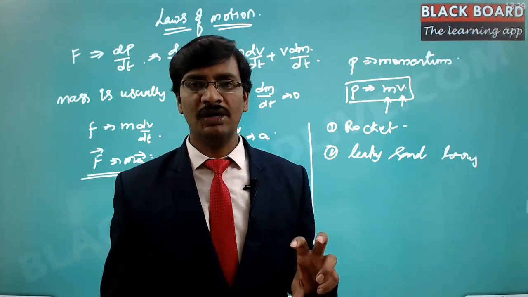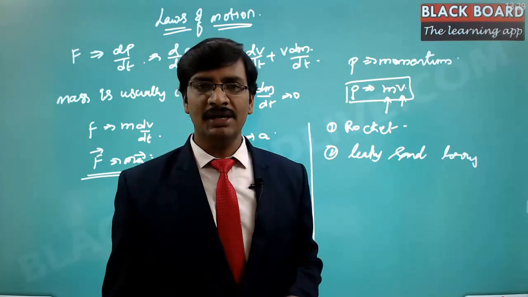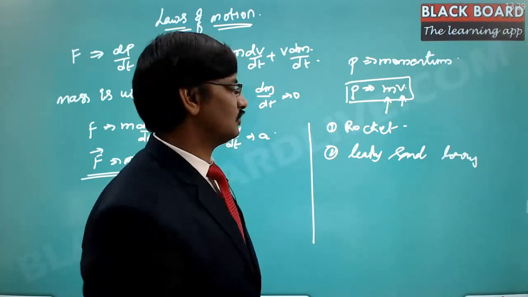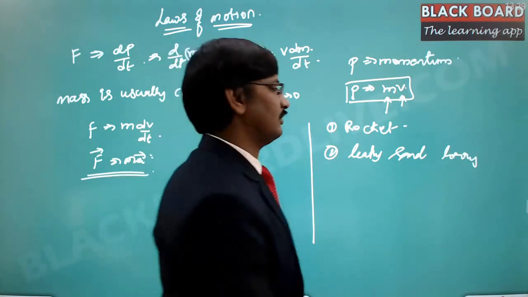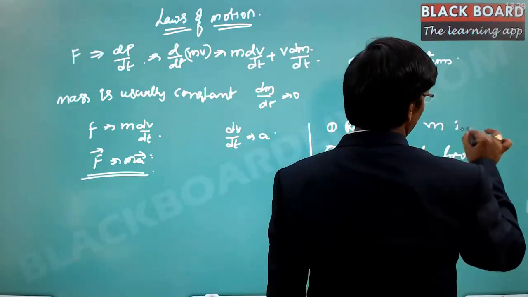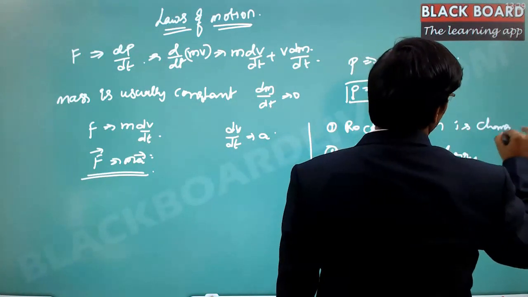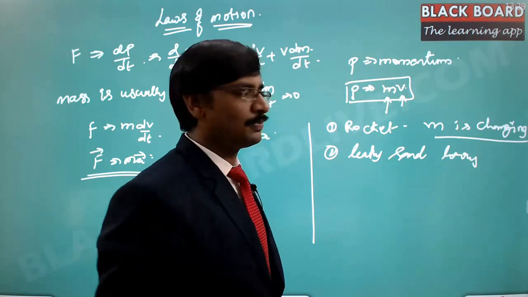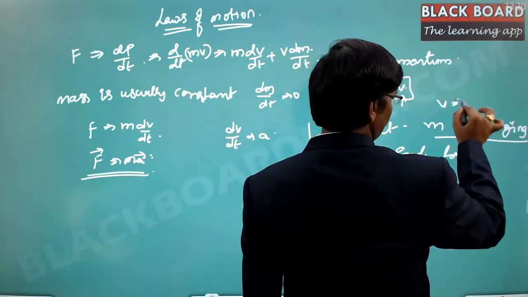Obviously, if 1 liter of petrol is burnt completely, the weight of the rocket is reduced by 1 liter. So as the mass is changing, m is changing. In this kind of scenario, for simplicity we keep the velocity constant for the calculations.